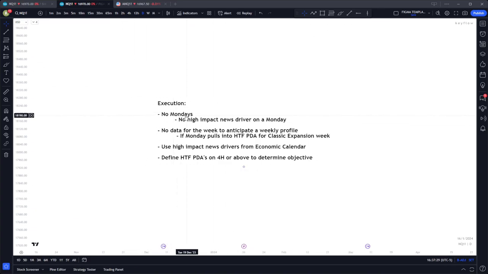First rule is that there are no Mondays that we trade, and most of the time this lines up because we usually do not have a high impact news driver on a Monday. We also don't trade Mondays because there's no data for the week to anticipate any weekly profile.